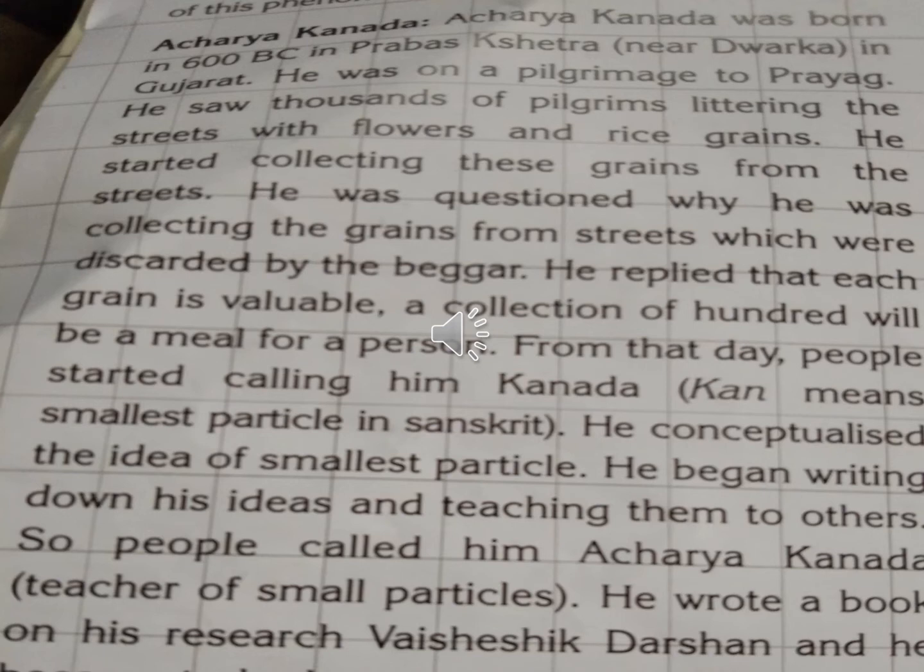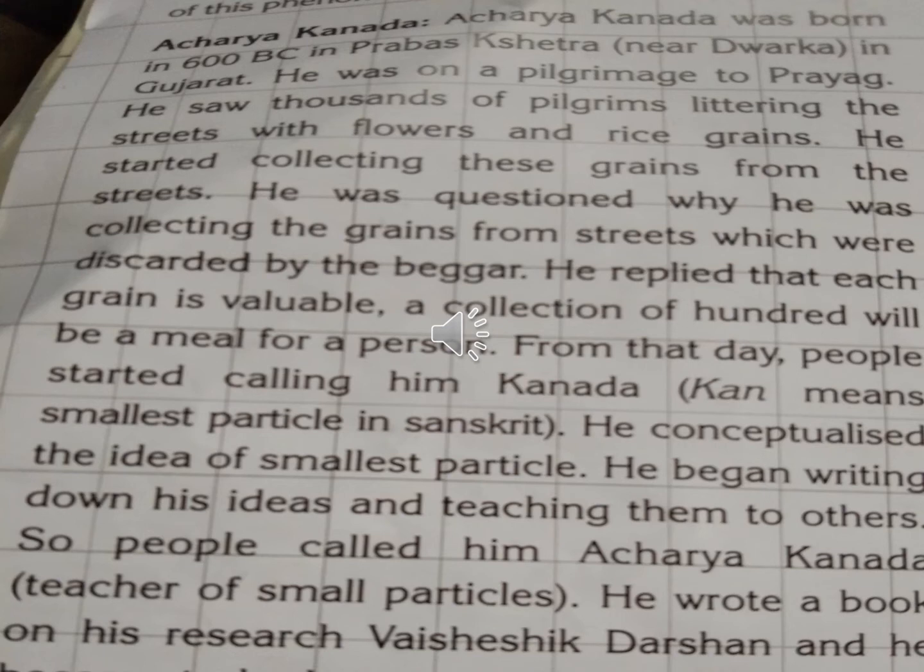Acharya Kannada, already I told you, he was born in 600 BC in Prabhakestra, near Dwarka, Gujarat. He was on a pilgrimage to Prayag. He saw thousands of pilgrims littering the streets with flowers and rice grains.